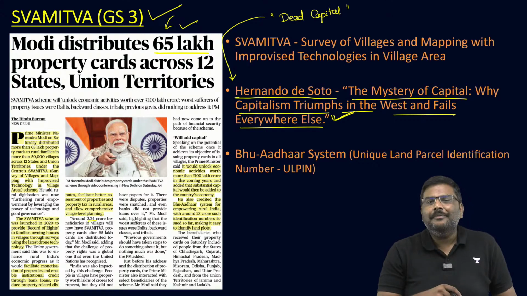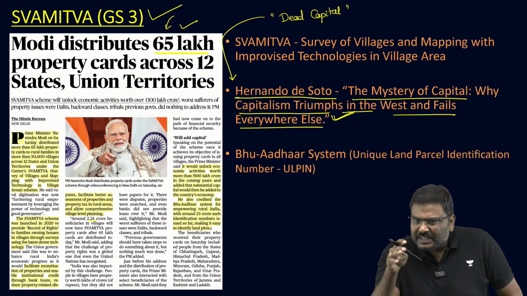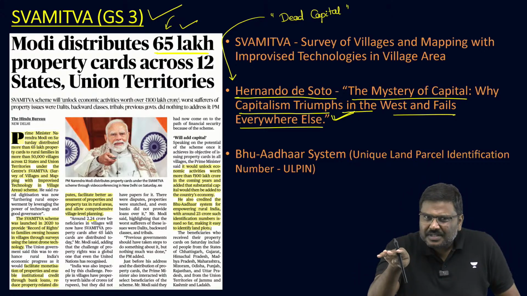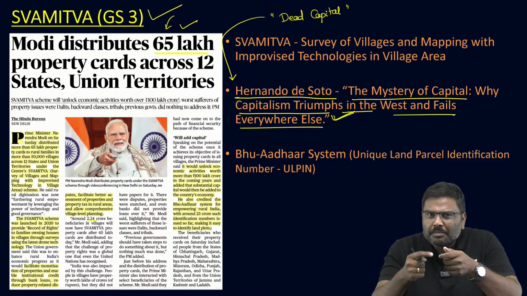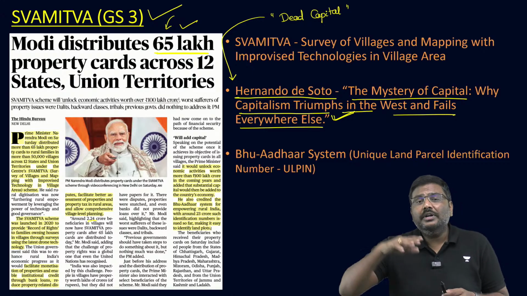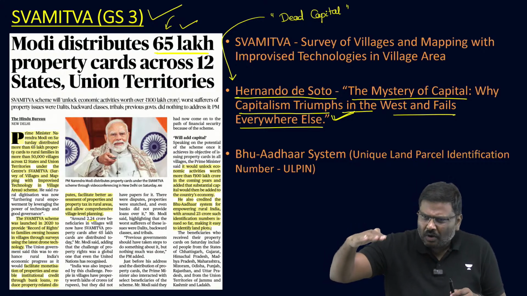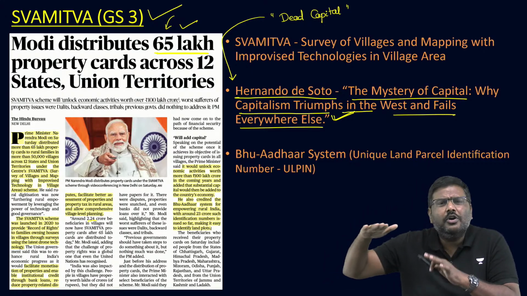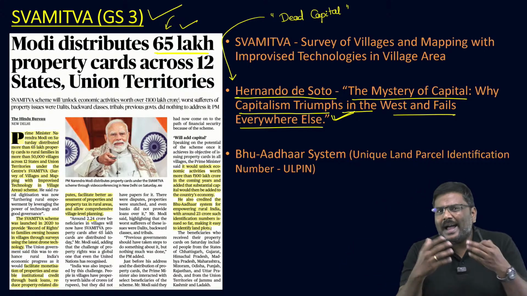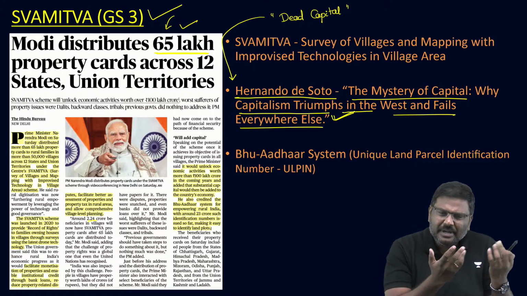According to the economist here, in majority of the developing countries, poor countries, especially in villages, the poor people are not able to use the land as an asset. Why? They do not have any concrete document or a, let's say, fail-proof document which shows that they are the owners of the land. And land is nothing but an asset, capital.